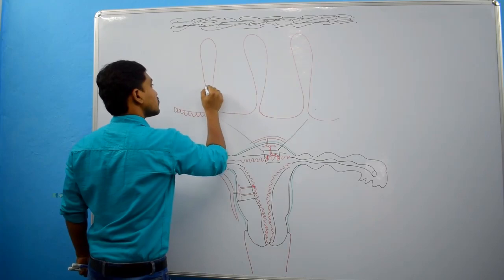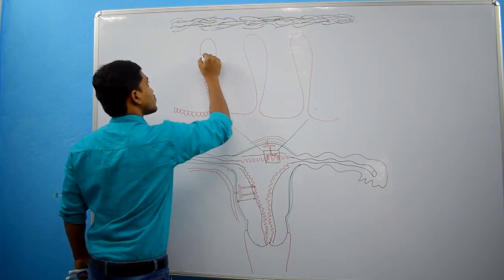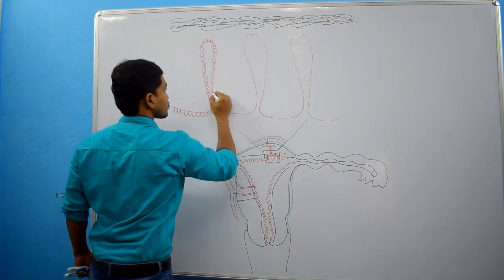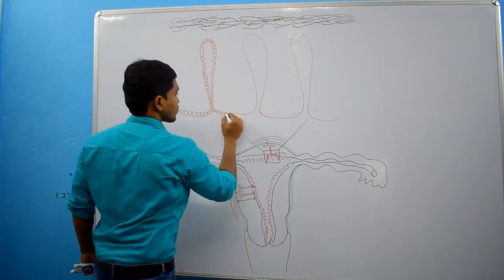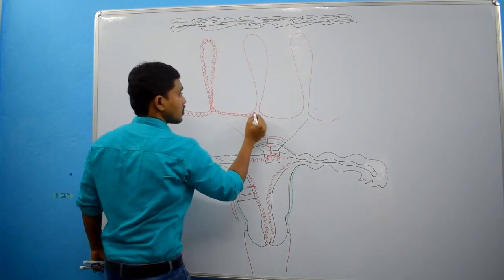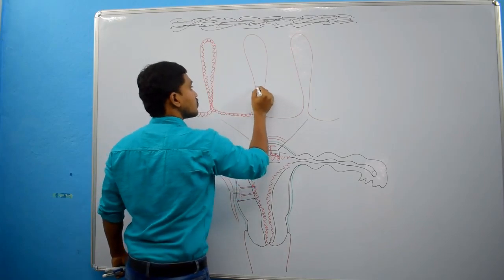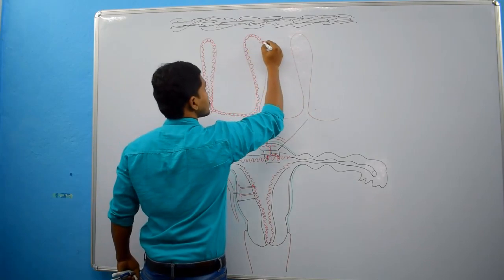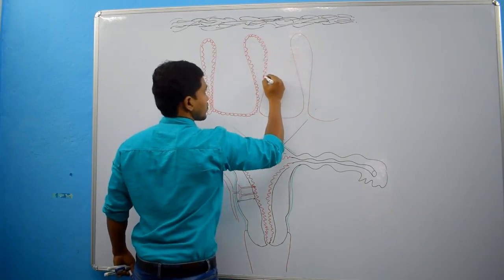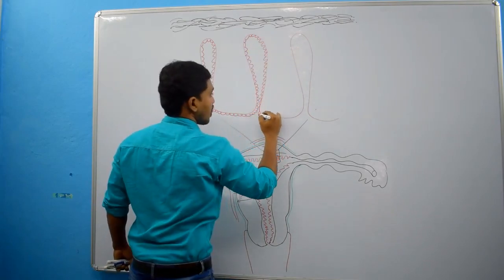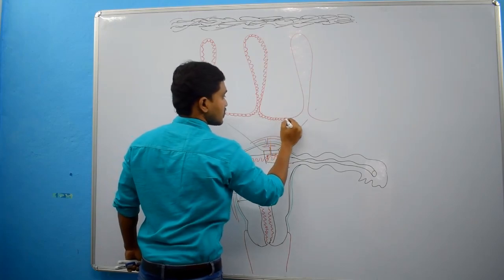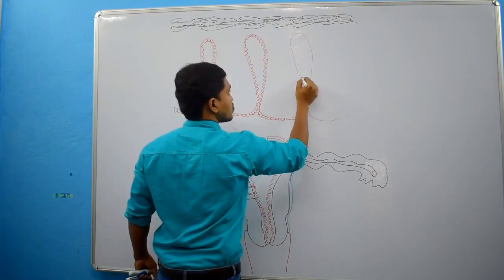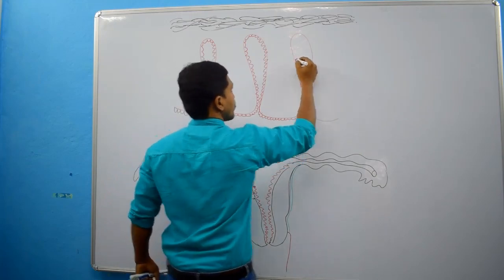But before menarche, what is the lining epithelium of the uterus? Before menarche, that means before the starting of the menstrual cycle, the lining epithelium of the uterus is ciliated columnar epithelium. But after menarche, the lining epithelium is only columnar epithelium. There is no cilia. Why?